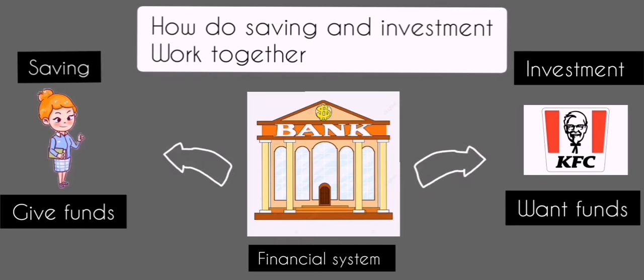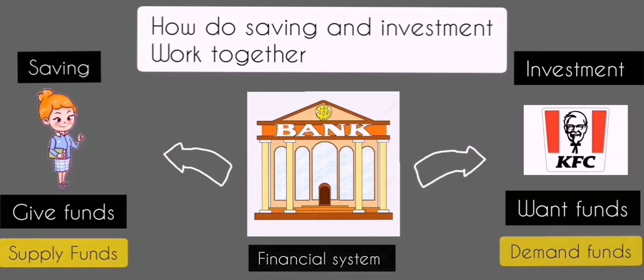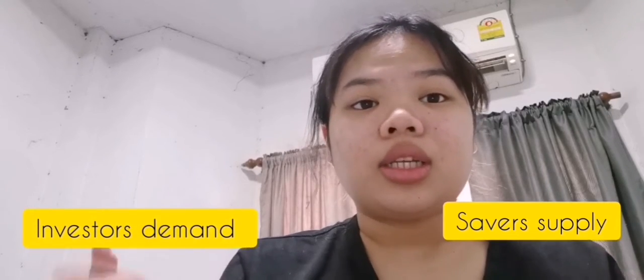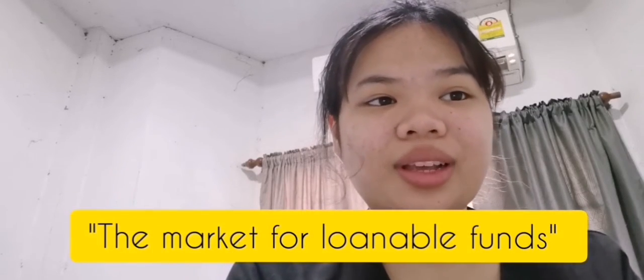In terms of saving, they supply the funds, and in terms of investment, they demand the funds. So you see here, saver supply and investor demand. We are going to call this the market for loanable funds.